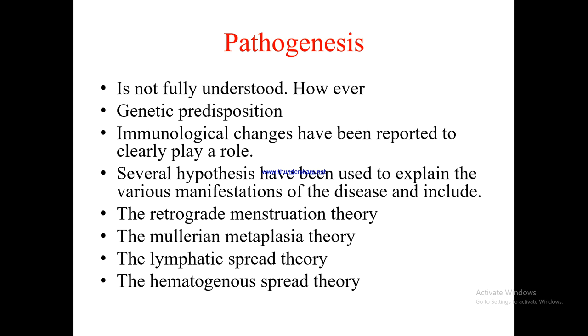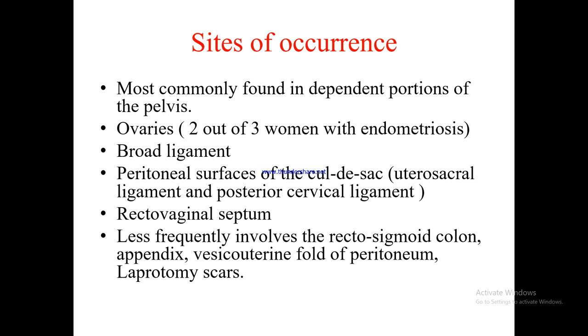Several hypotheses have been used to explain the various manifestations of the disease and include the retrograde menstruation theory, when there is menstruation and the blood is passing back towards the fallopian tube and then into the peritoneal cavity. The Mullerian metaplasia theory, the lymphatic spread theory, the hematogenous spread theory.